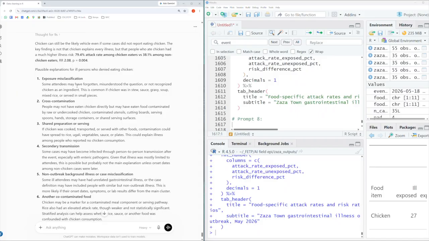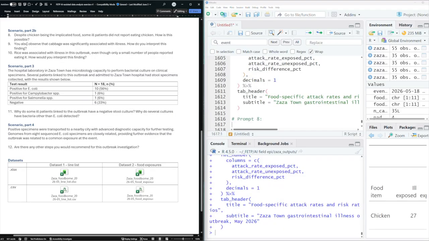They just may have forgotten. Potential cross-contamination, a shared preparation or serving step, potentially secondary transmission, just non-outbreak background illness, and then some other co-contaminated food. So pretty useful differential explanations for why some ill persons did not report eating chicken.